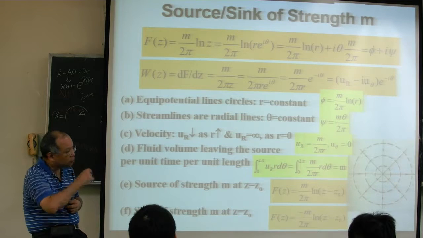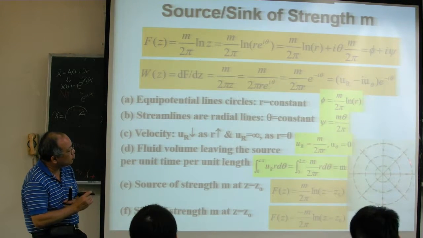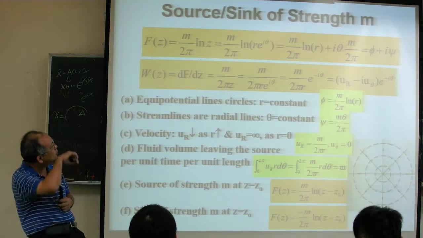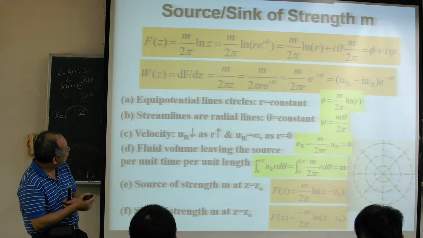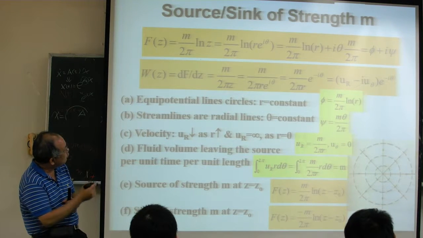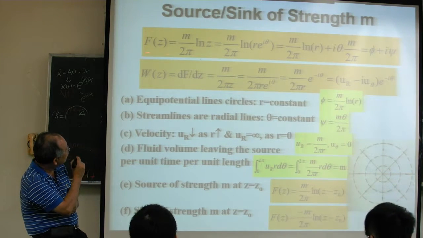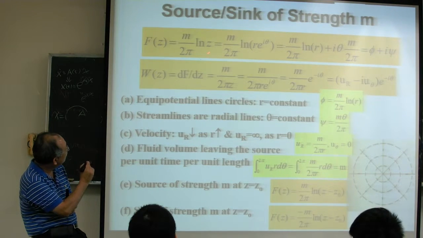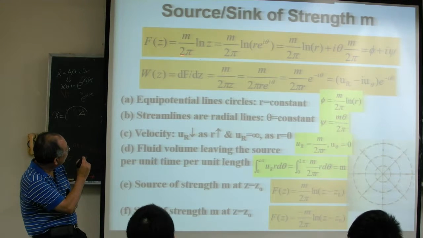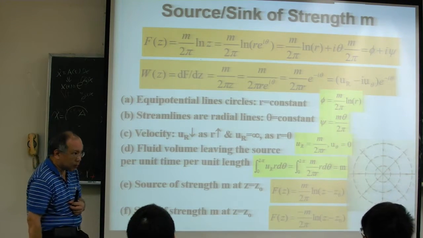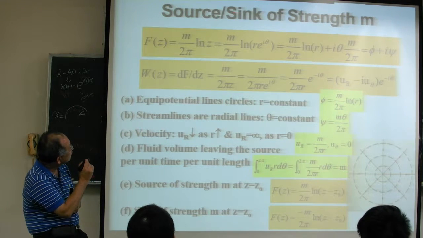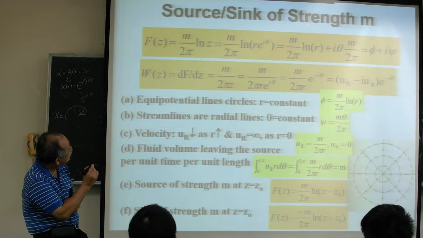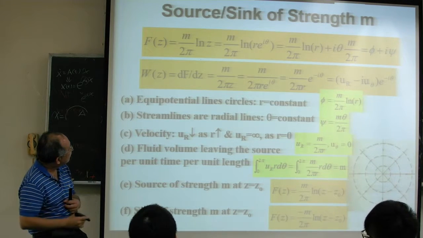And how do you know this kind of source flow? What's the complex potential for this kind of source flow? Here we can check. The source flow will give you the complex potential like this: f(z) is equal to m over 2 pi natural log z. That's a source flow, and this m is the source strength.